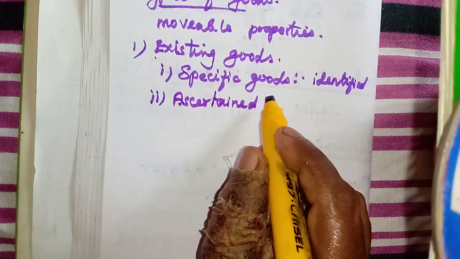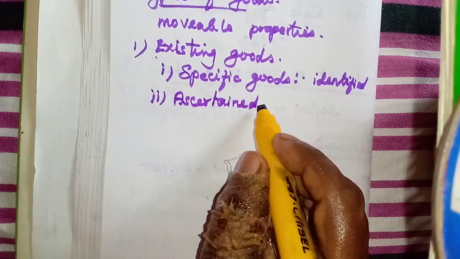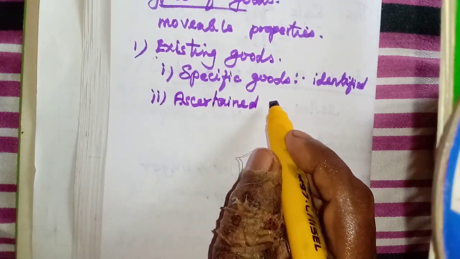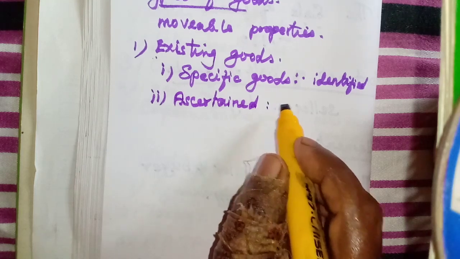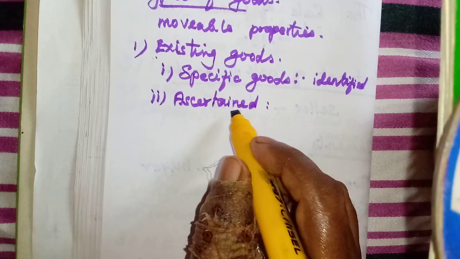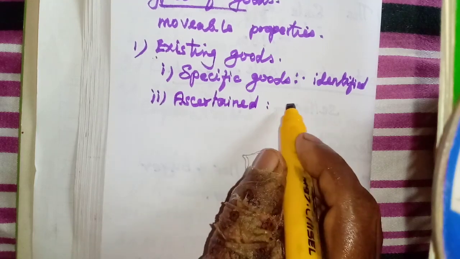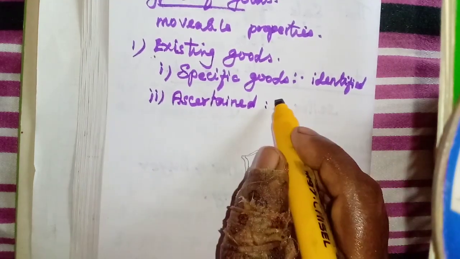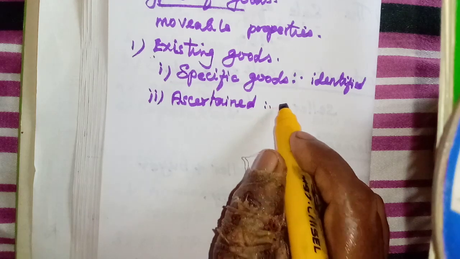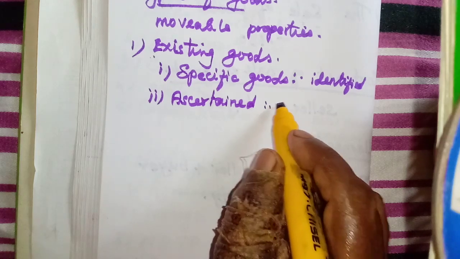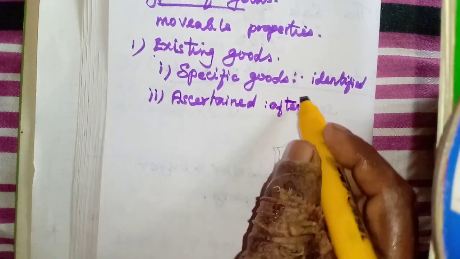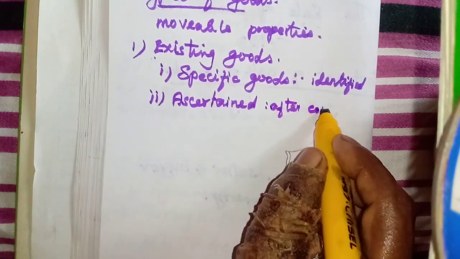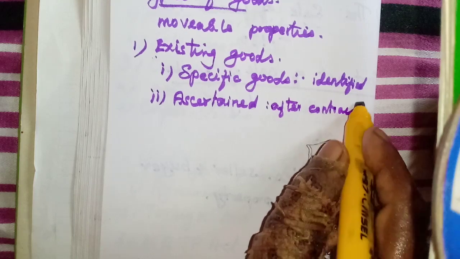Here we will form one contract. After the contract, we are going and identifying the product. The product here means the goods. After the contract, first we come into a contract that we are going to buy a product.